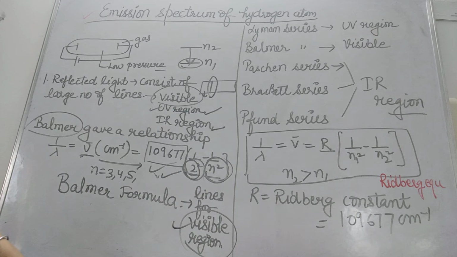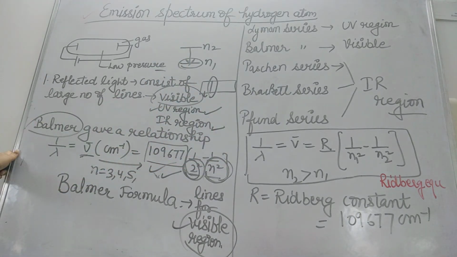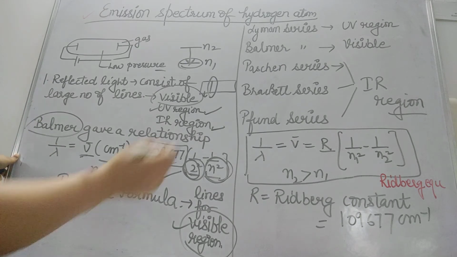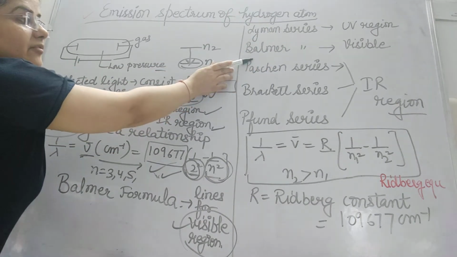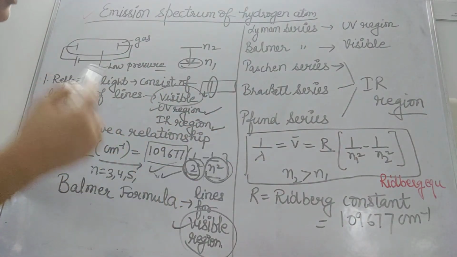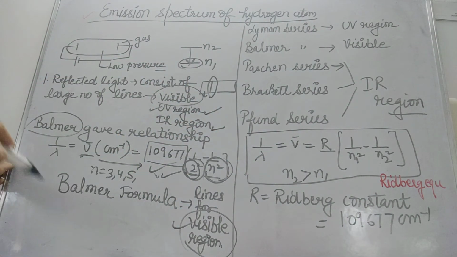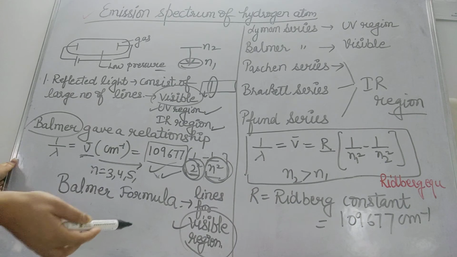Understand? It is not the case that hydrogen will emit lines only in the visible region. In the electromagnetic spectrum, you have seen there was the UV region, the visible region, and the IR region. According to the scientists who discovered these lines, names have been given to them.